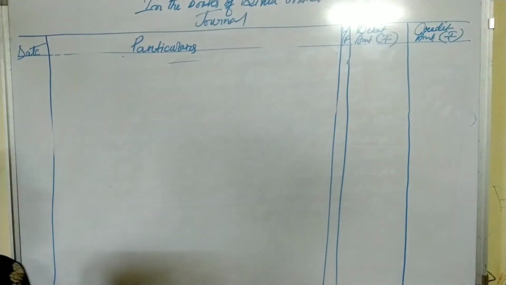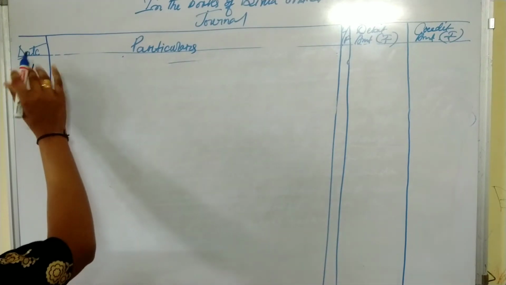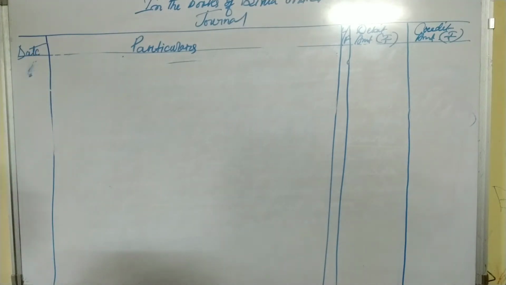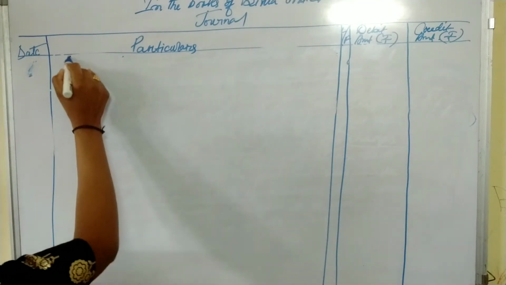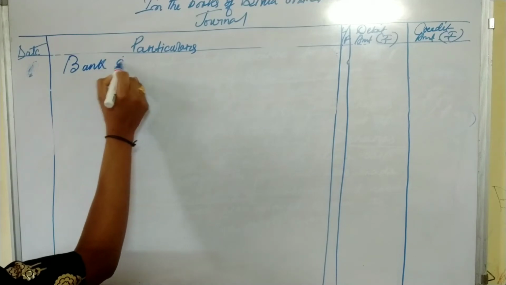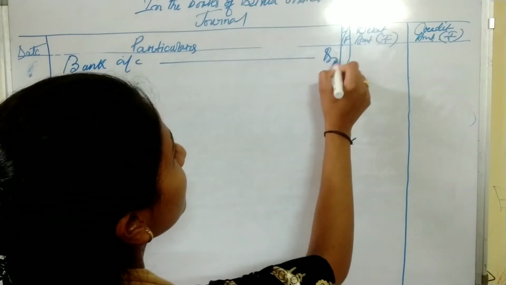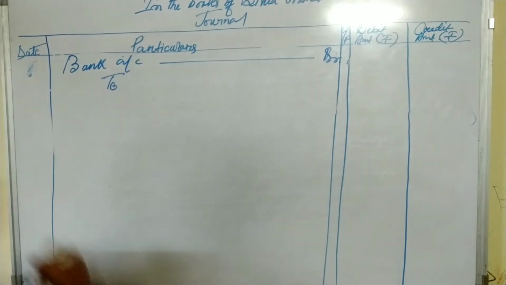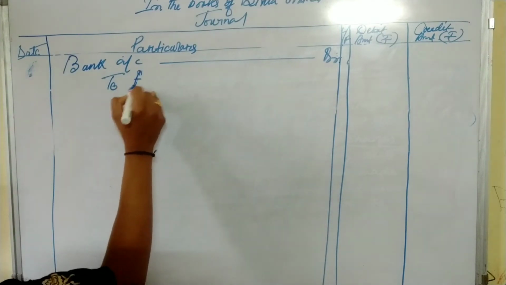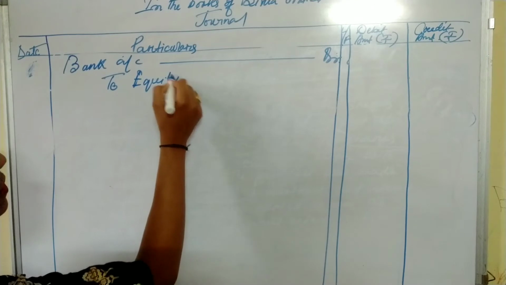First of all, we will pass the application money received entry. Where application money is received, bank is debited. Bank account debit. The amount so received by the bank is against application money, and the class of our shares is equity.